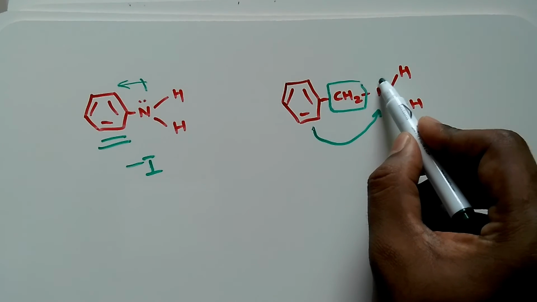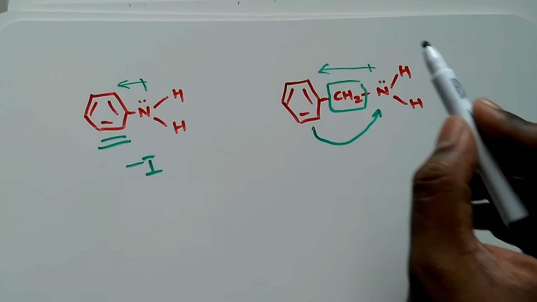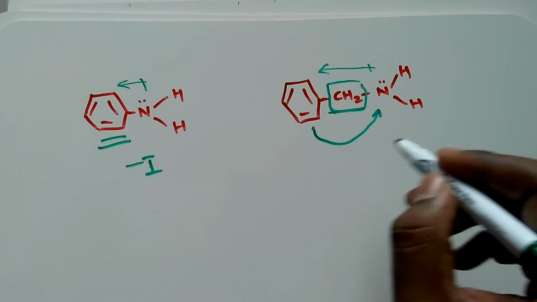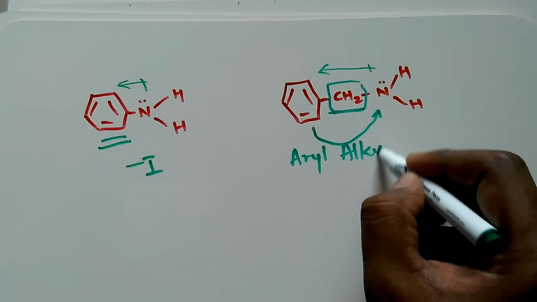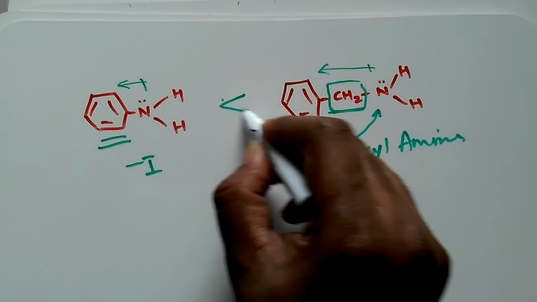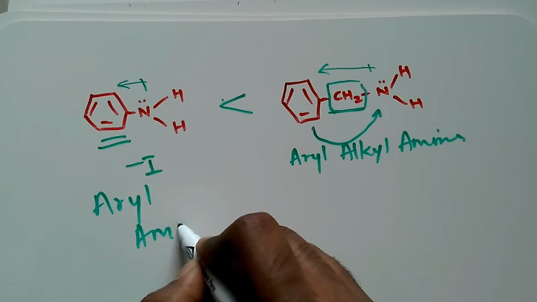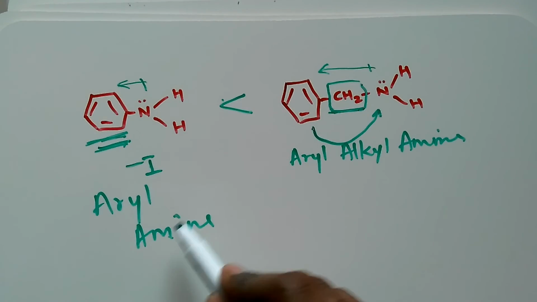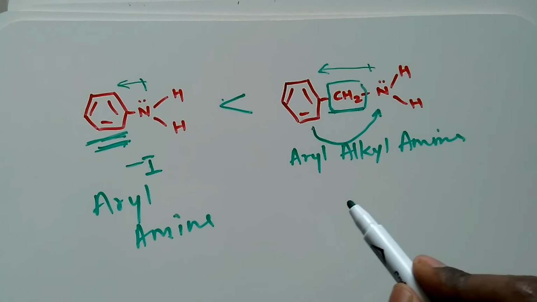So this lone pair will not go to this aromatic ring because of the hindrance of this CH2. So the aryl alkyl amines are better bases than the aryl amines. This is an aryl amine. Aryl means the aromatic ring over here. An aryl amine is less basic than the aryl alkyl amine.